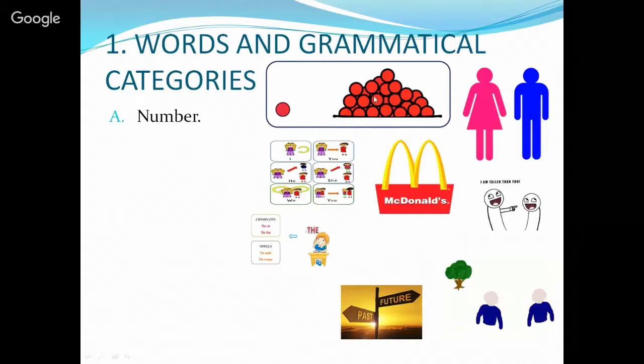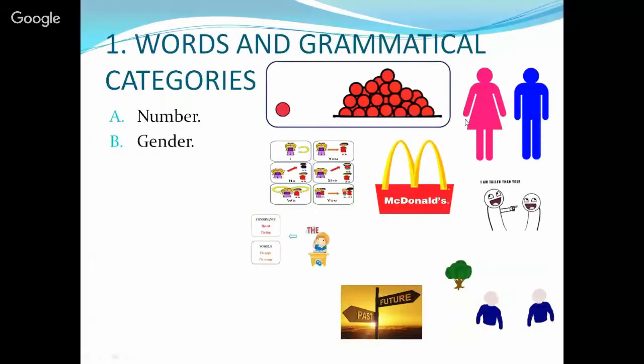As a number, we can have different circles, and in this case, the first is one red circle, and here we can have several red circles. So we refer to the quantity.